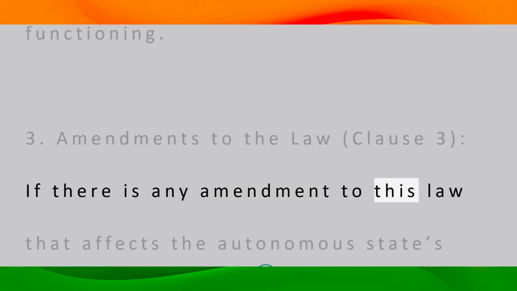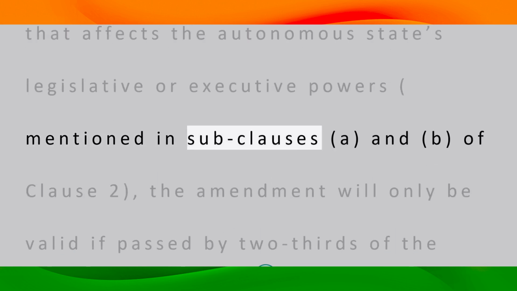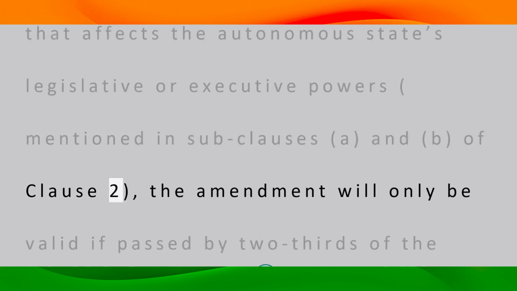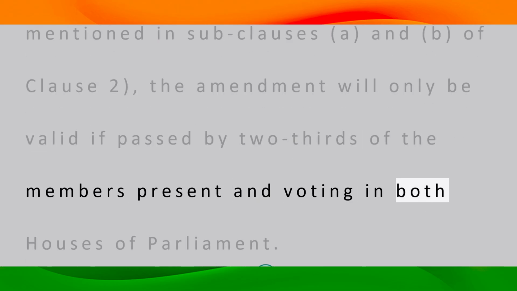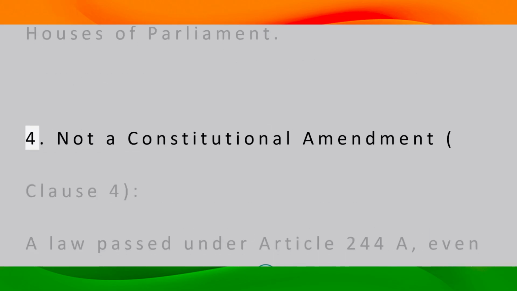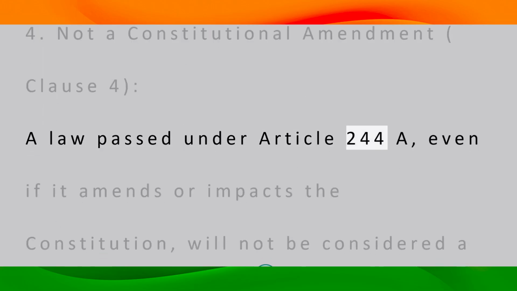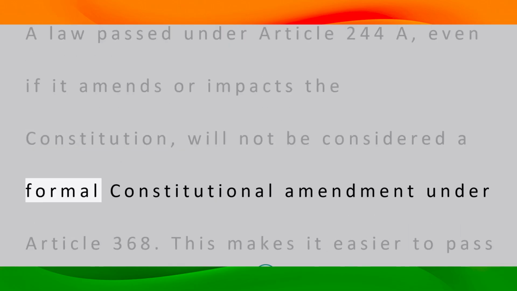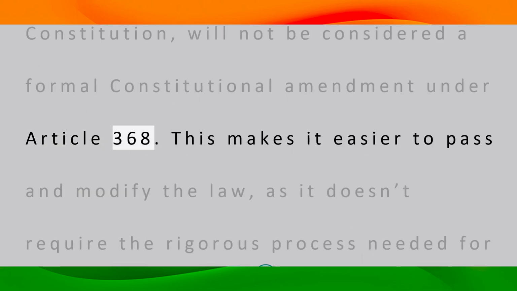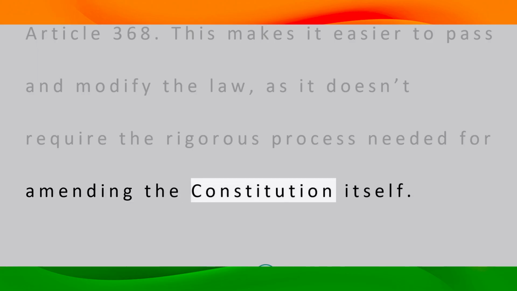If there is any amendment to this law that affects the autonomous state's legislative or executive powers, mentioned in subclauses A and B of Clause 2, the amendment will only be valid if passed by 2/3 of the members present and voting in both houses of Parliament. 4. Not a constitutional amendment, Clause 4. A law passed under Article 244A, even if it amends or impacts the Constitution, will not be considered a formal constitutional amendment under Article 368. This makes it easier to pass and modify the law, as it doesn't require the rigorous process needed for amending the Constitution itself.